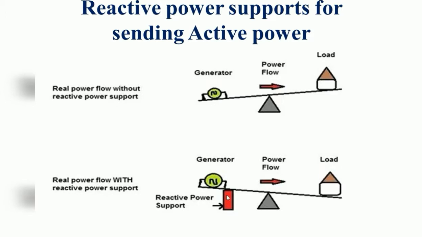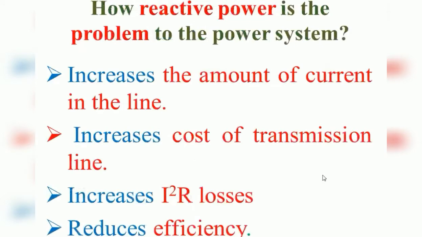Suppose reactive power support is given. What will happen? The active power flows easily from the generating station to the load because of this reactive power support. So this is one simple example. Without reactive power, the active power does not flow easily from the generating station to the load. Here it moves upward, so it needs more energy to move from one point to another. But here we are giving one support, called reactive power. Automatically the slope of the line becomes like this, so that active power can easily flow from one end to the other.